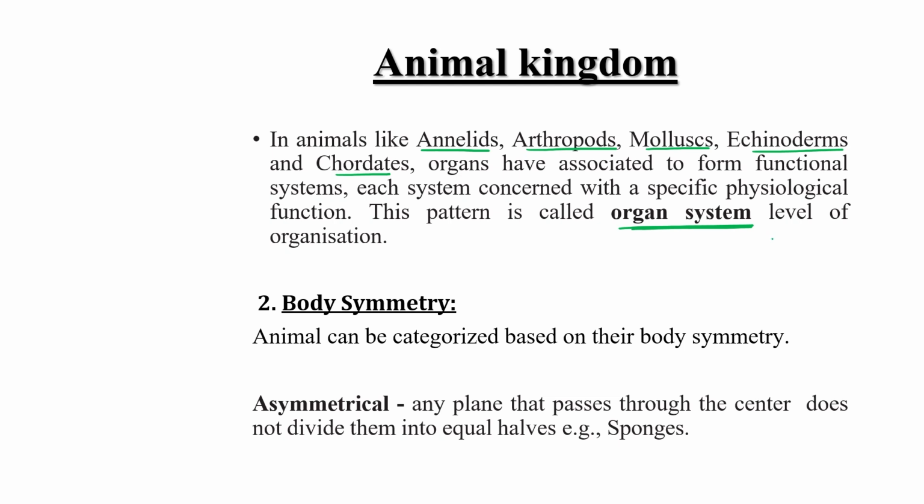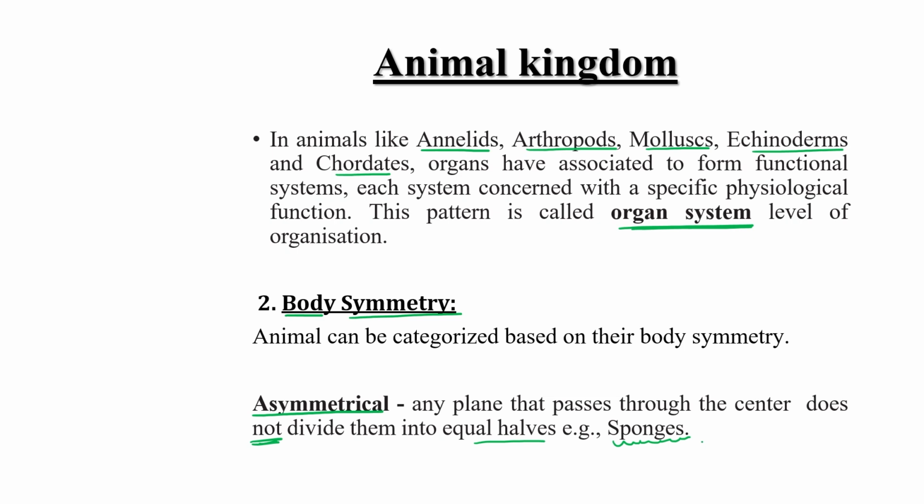Okay, second type is depending upon the body symmetry. Further, the animal kingdom is classified depending upon their body symmetry. Right. So first type is asymmetrical, meaning any plane that passes through the center of that animal does not divide them into equal halves. A very good example is sponge.